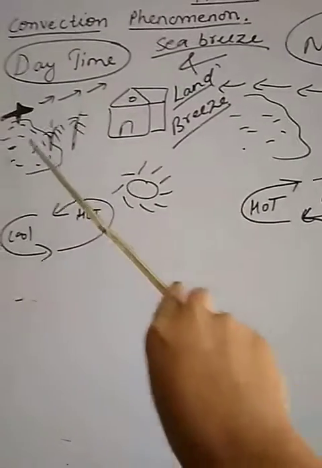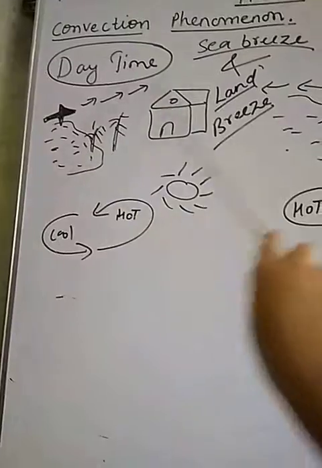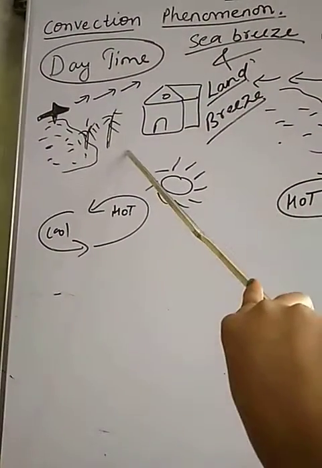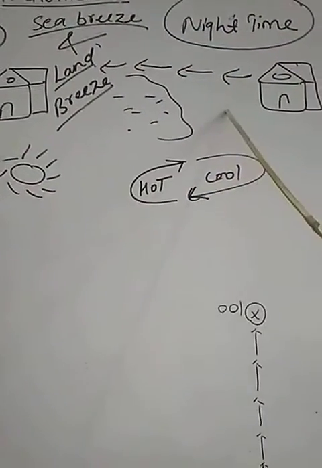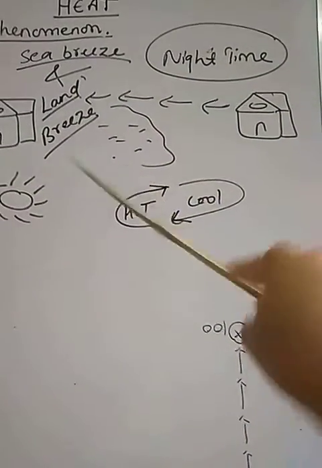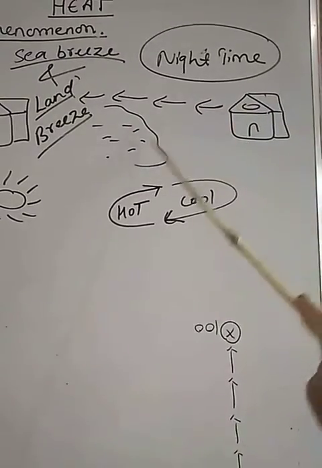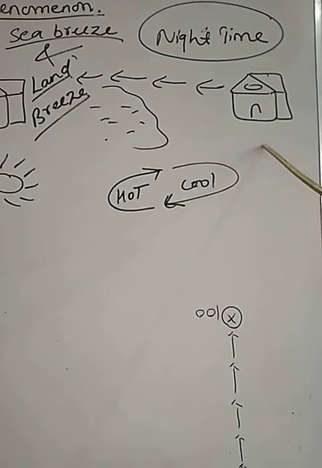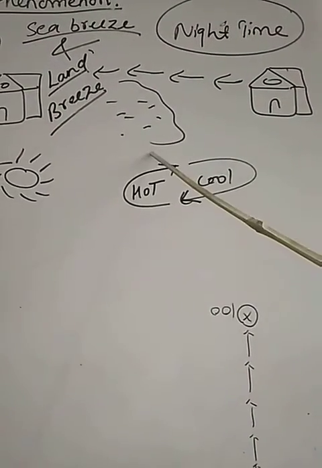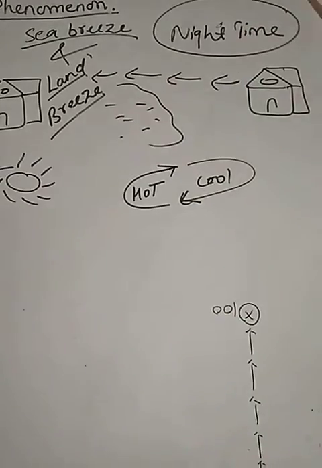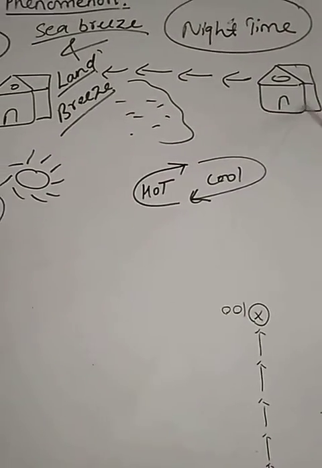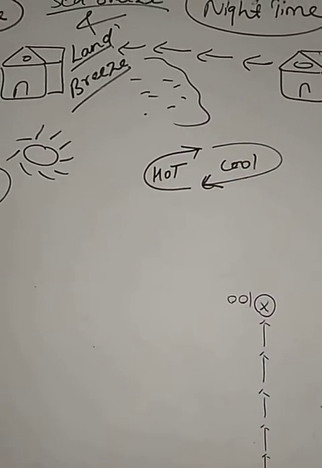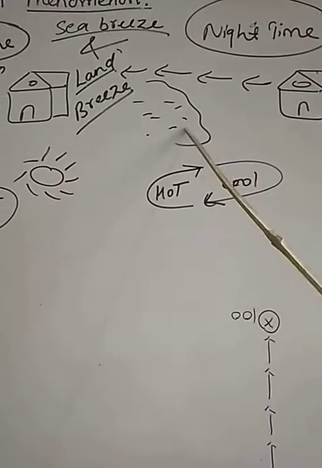During the daytime, the cool breezes come from the sea towards the land surface. That is why it is called sea breeze. And at night, the water cools more slowly than the land surface. Therefore, it is very clear that the land surface becomes cool faster in comparison to the water. So the cooler air from the land surface moves towards the sea. That is why it is called land breeze.